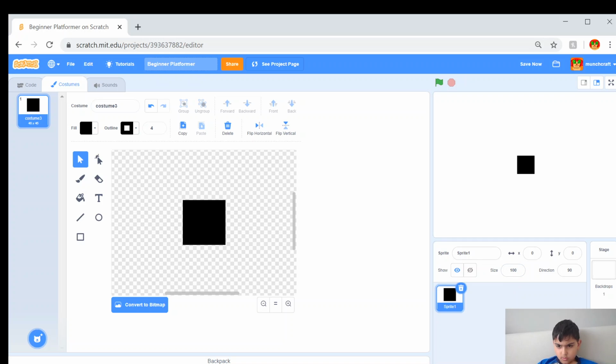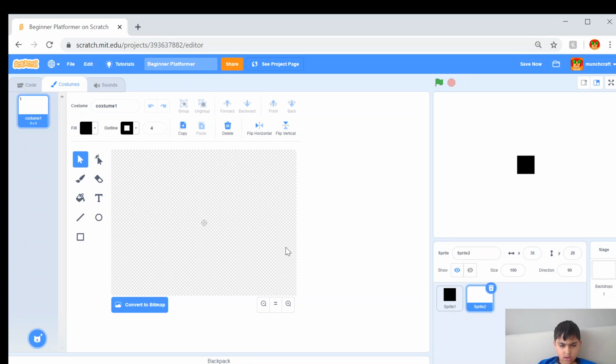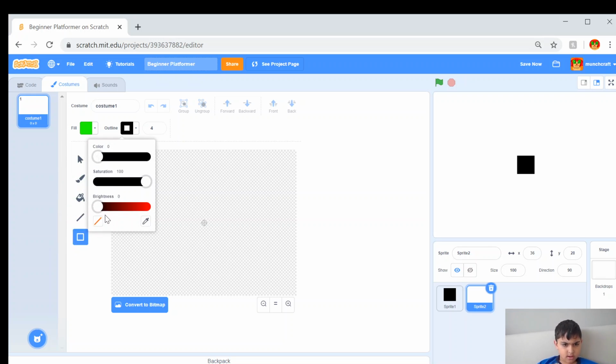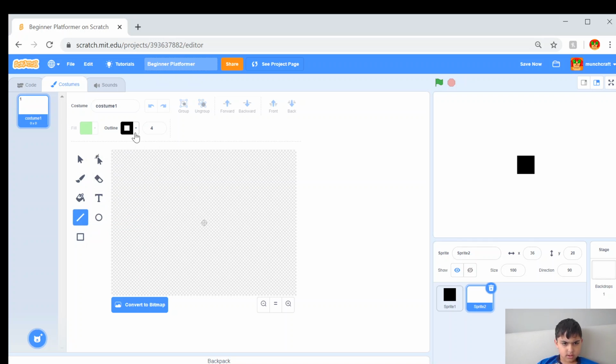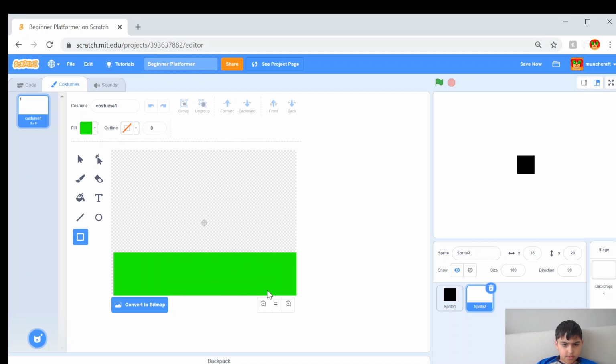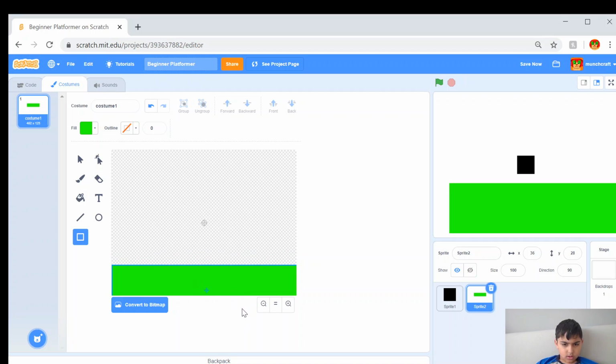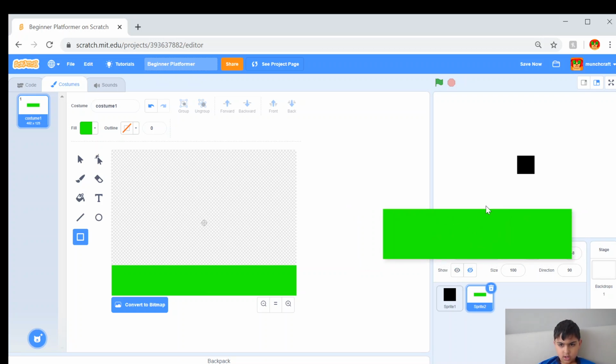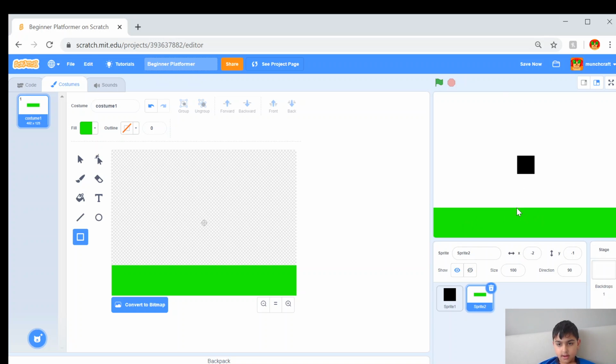Now, we're also going to want to create another sprite for the platform, and we're just going to call it a grass-like thing. You don't want any outline for this. For this square, you can just create a really big rectangle at the bottom of your screen. After you're done with that, you can position this little square on your screen so that it perfectly fits in like a little grass.